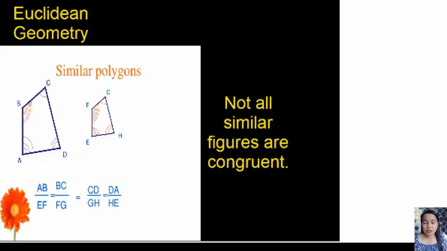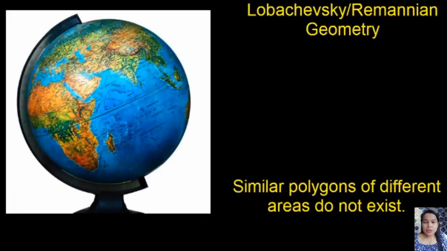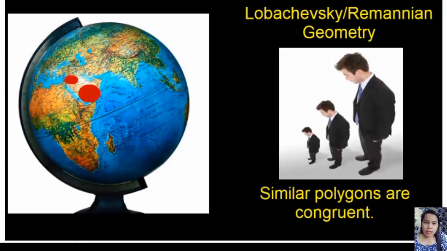Lastly, in Euclidean geometry, polygons with different areas can be similar because not all similar triangles are congruent. But in Lobachevsky, similar polygons of different areas do not exist because similar polygons are congruent. Halimbawa, kung ang tao katabi mo, lalakad papalayo ng papalayo sa iyo, lumiliit ng lumiliit ang tingin mo sa kanya. So similar polygons are congruent.